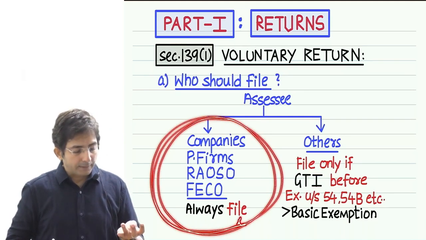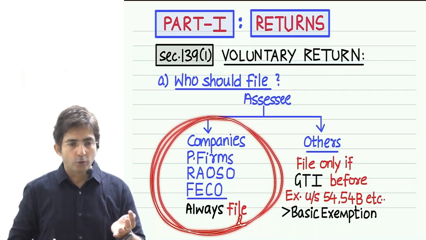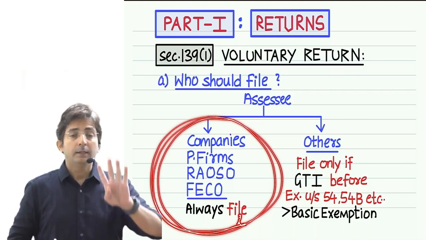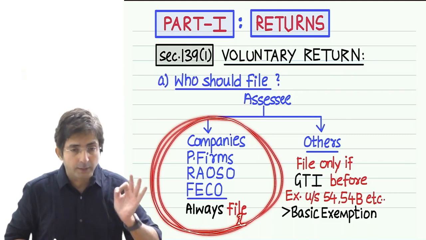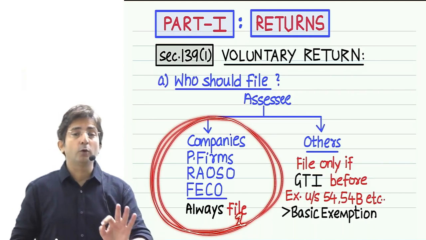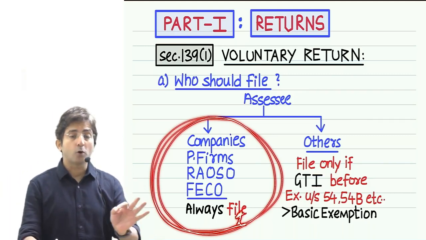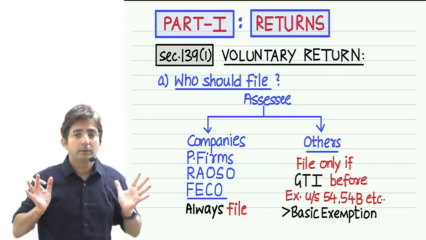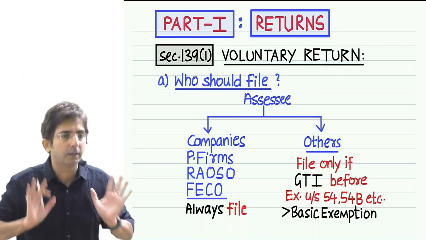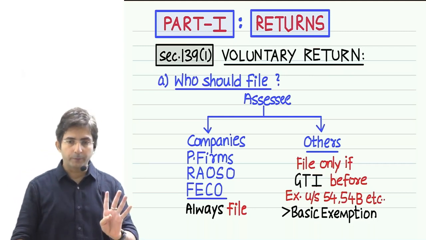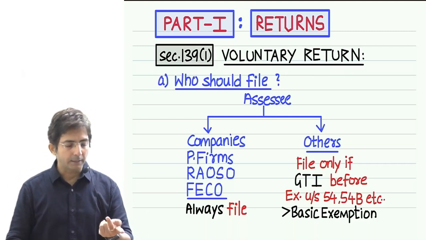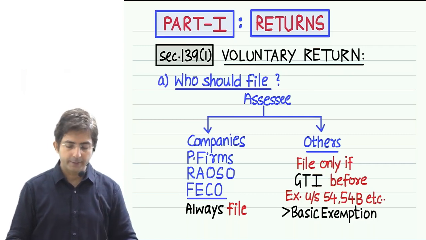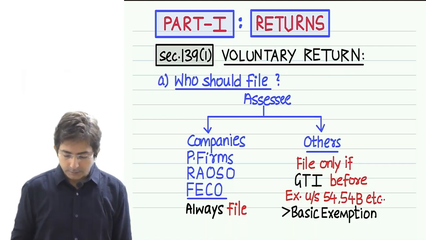Companies, partnership firm, Rauso and FACO, for these 4 it is compulsory to file a return whether you have loss, profit, or zero income, irrespective of the size of the income. So these are the 4: companies, partnership firm, Rauso and FACO. Okay. Then what about others?